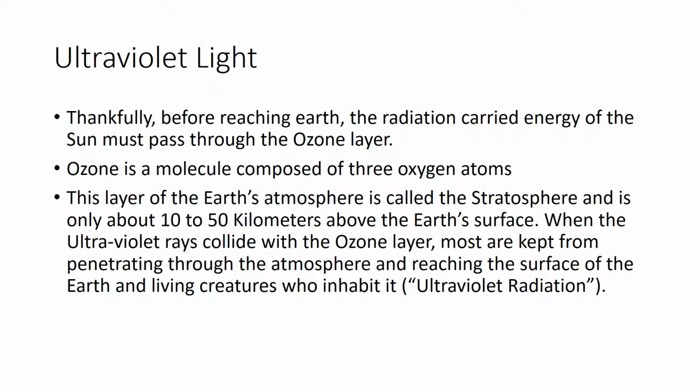Thankfully, before reaching Earth, the radiation carried energy of the sun must pass through something called the ozone layer. The ozone layer is a molecule composed of 3 oxygen atoms. This layer of the Earth's atmosphere is called the stratosphere and is only about 10 to 50 kilometers above the Earth's surface. When the ultraviolet rays collide with the ozone layer, most are kept from penetrating through the atmosphere and reaching the surface of the Earth and the living creatures who inhabit it.